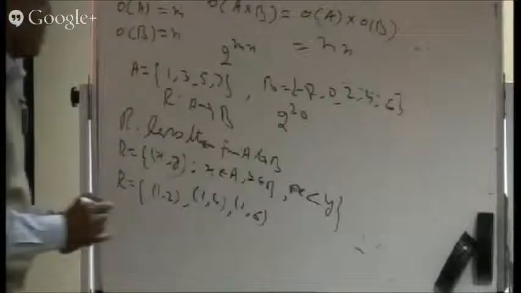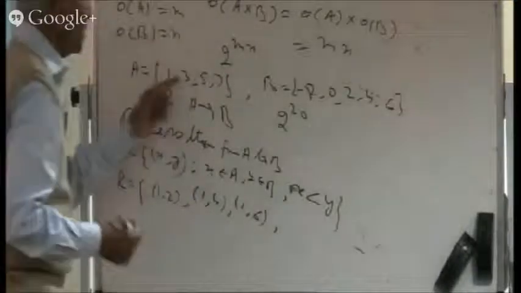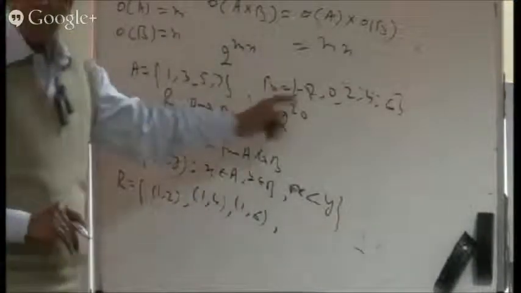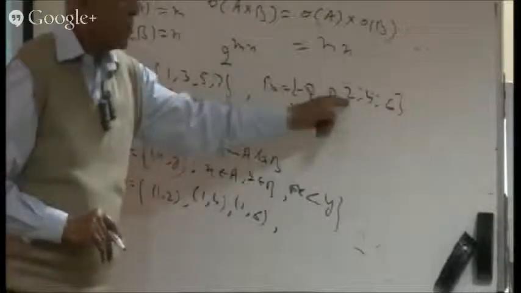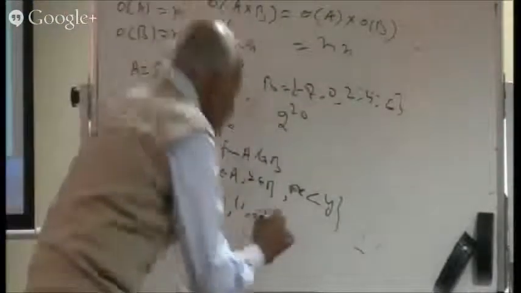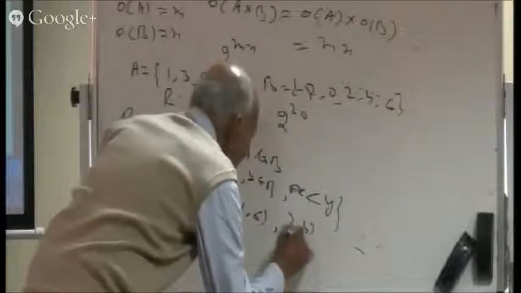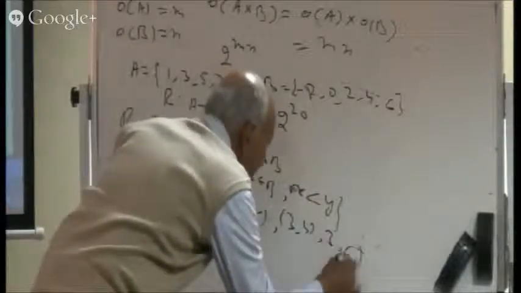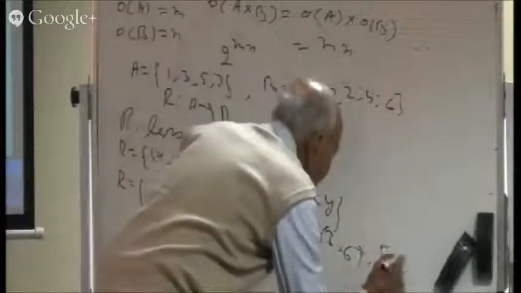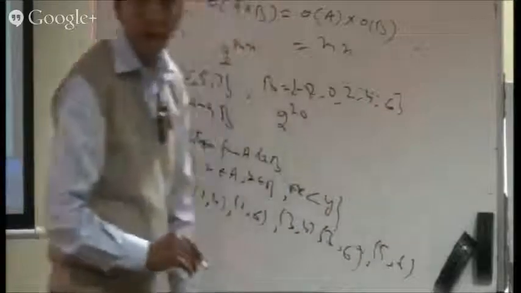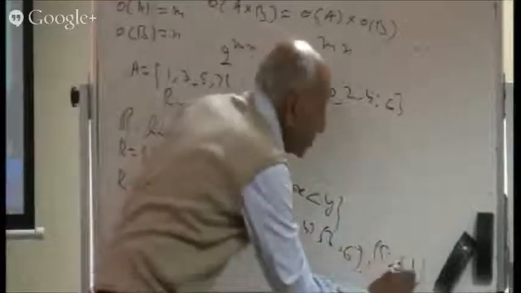All these elements. Then next comes 3. So 3 is less than -2, 0, 2, that's all wrong. 3, 4 becomes your next entry. So here is 3, 4, then 3, 6. Then after that, 5, 6, agreed. So after that, 5, 6. Anything more? Nothing. So here is this relation.